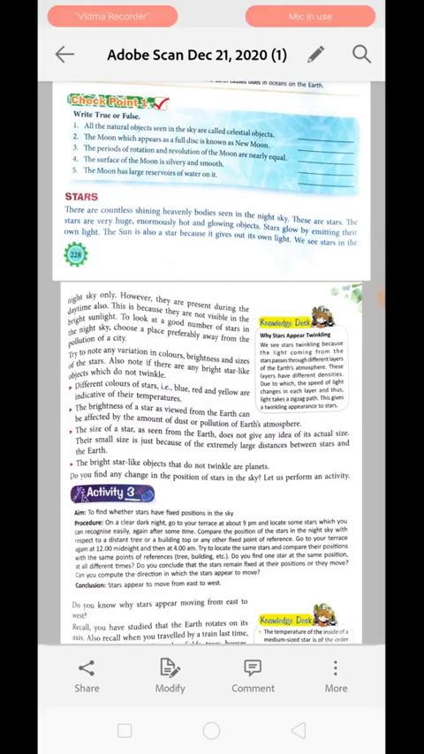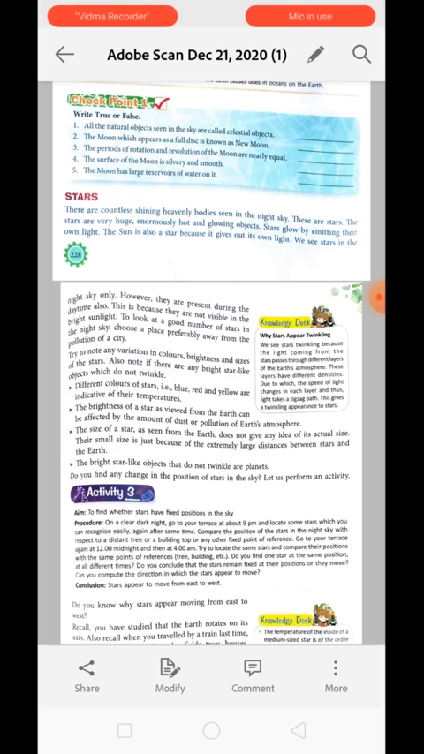Heavenly bodies seen shining in the night sky are called stars. Stars are different from planets or satellites, because stars are huge and hot and they are glowing objects. They are producing their own light. Stars glow by emitting their own light. The sun is also a star because it gives out its own light. We see stars in the night sky only. However, they are also present during the day, but we are not able to see them during the day because of the sunlight, or the light which is present on the earth's surface due to the sun.